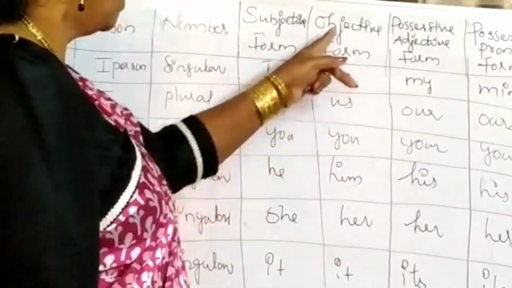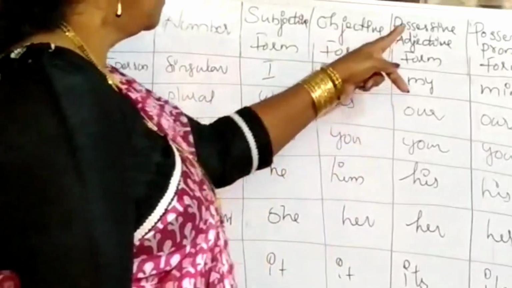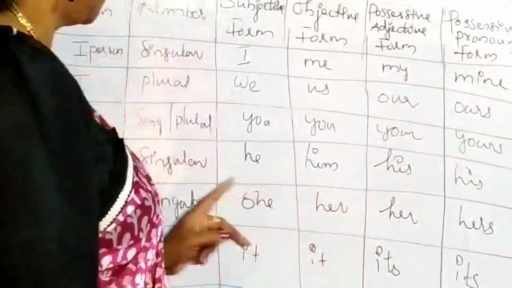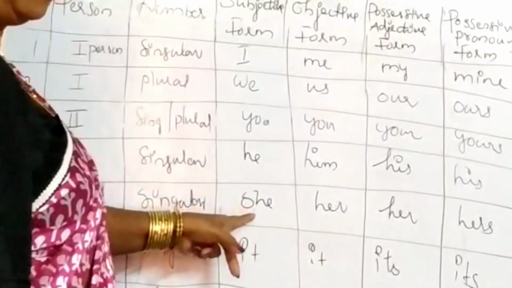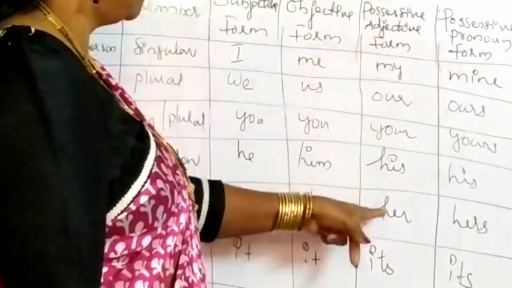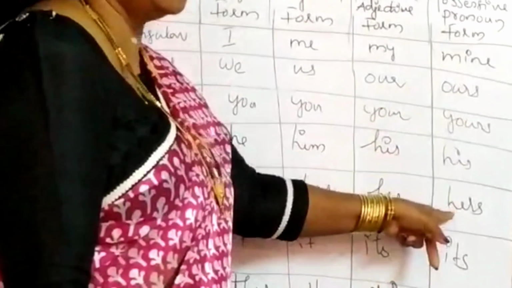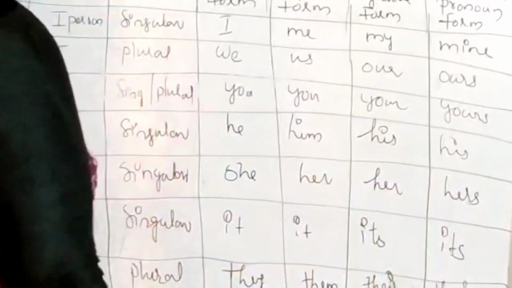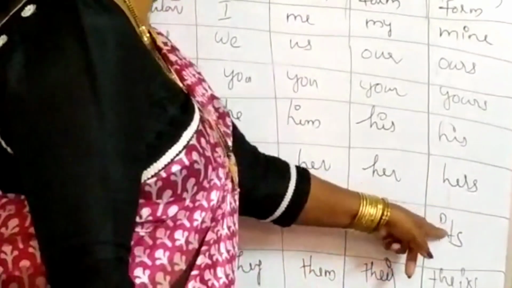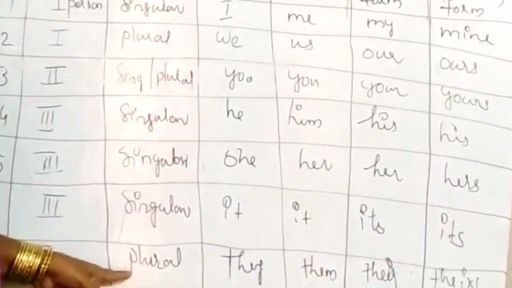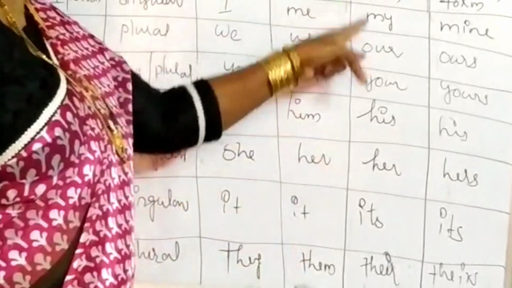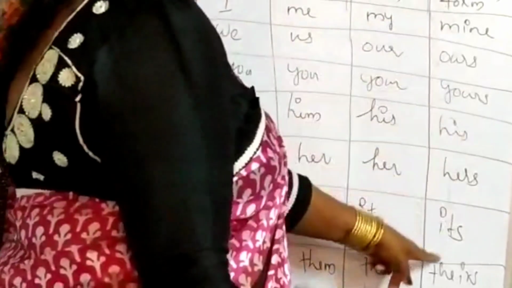Subjective form he, objective form him, possessive adjective form his and possessive pronoun form his. Then third person singular she, objective form her, possessive adjective form her and possessive pronoun form hers. Third person singular it, its, its. Then third person plural they, objective form them, possessive form their and possessive pronoun form theirs.